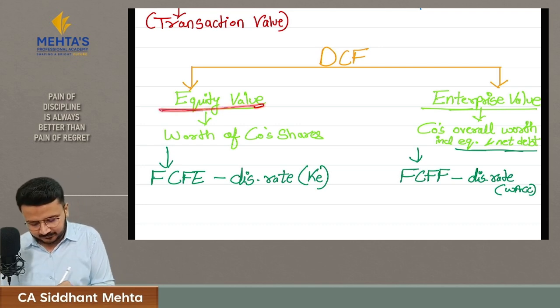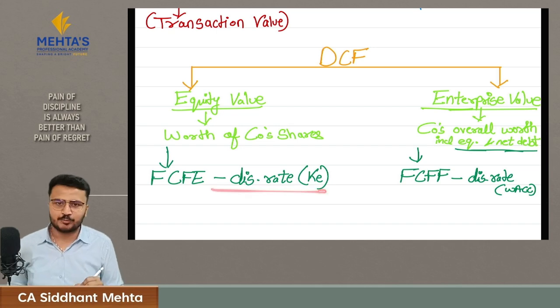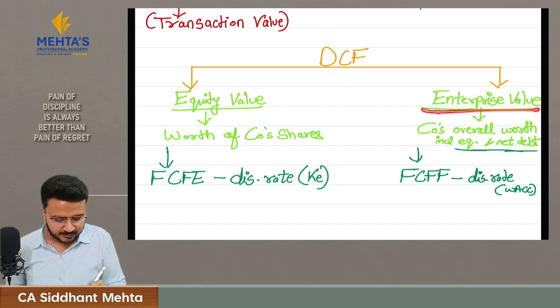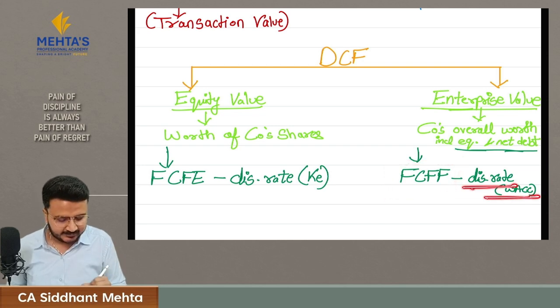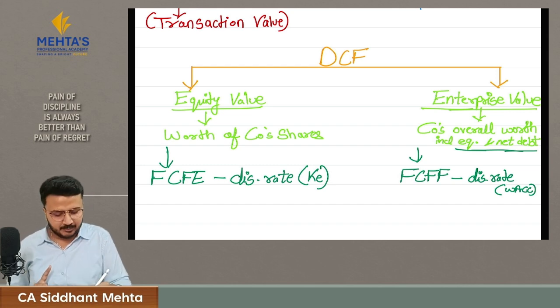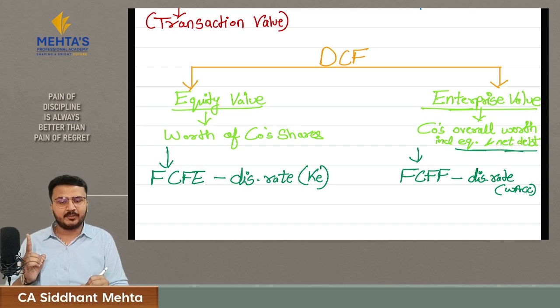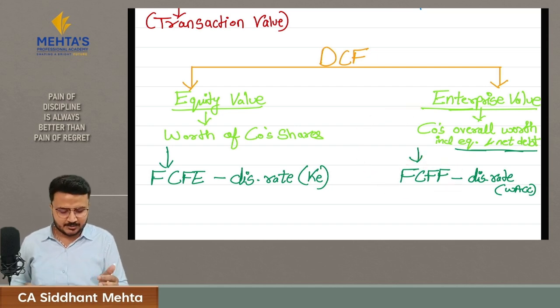Hence, to calculate equity value, we consider free cash flow to the equity and discount it with the cost of equity. And to calculate enterprise value, we calculate free cash flow to the firm and discount it with WACC. Here, free cash flow to the firm is the cash available with the company before making payment to the equity shareholders and debt holders. That is, before making any payment to any capital providers, which will help us to calculate enterprise value, because enterprise value is nothing but the value of equity and debt.